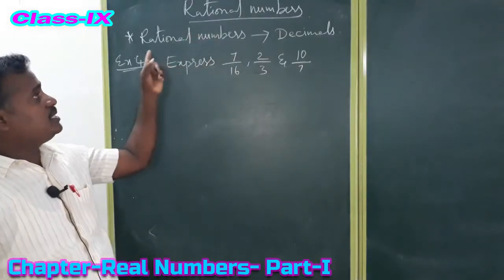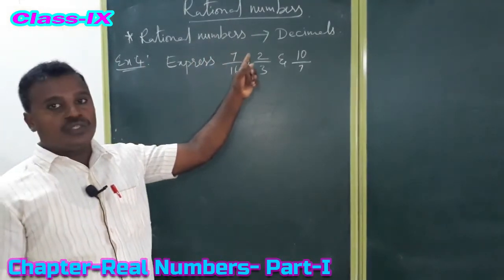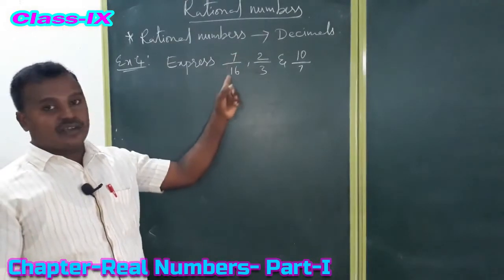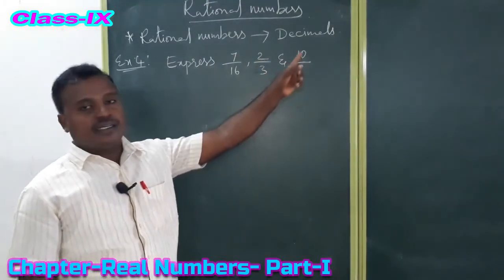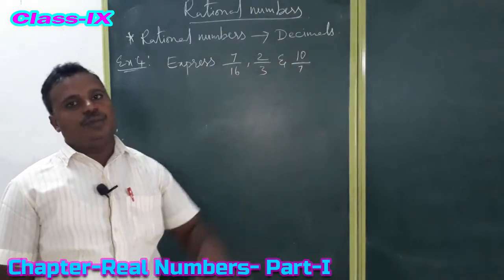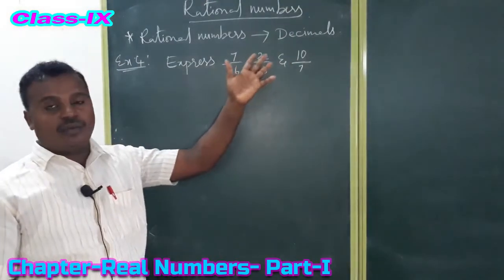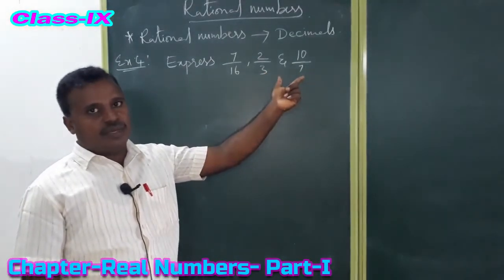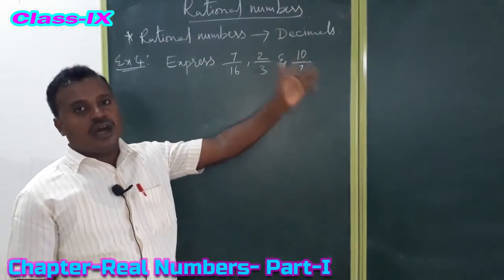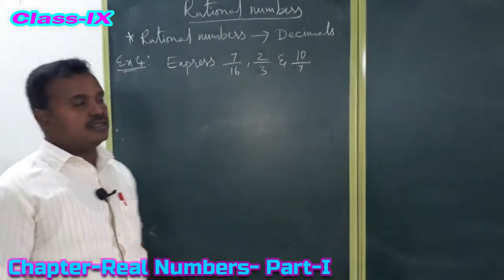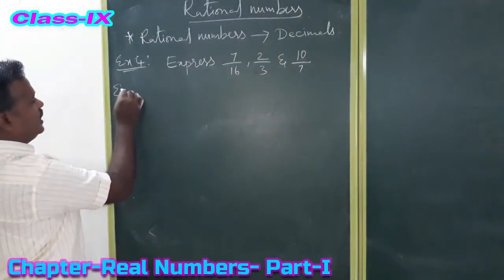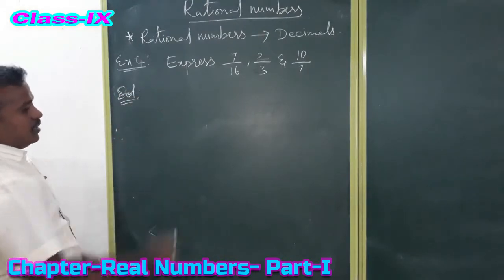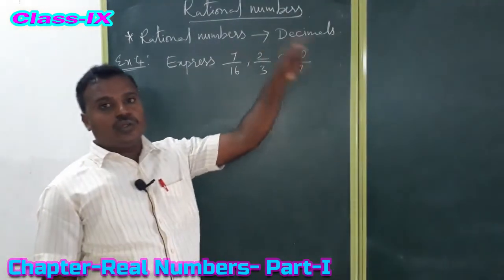Concept in rational numbers: rational numbers we need to change into decimal numbers. See example 4. Express 7 by 16, 2 by 3, 10 by 7 in the form of decimal numbers. The given numbers are rational numbers. How do we change these rational numbers into decimal numbers? By doing division, we have to change the given rational numbers into decimal numbers.